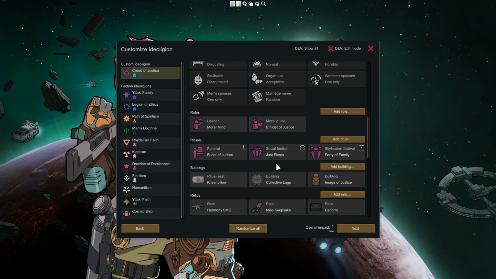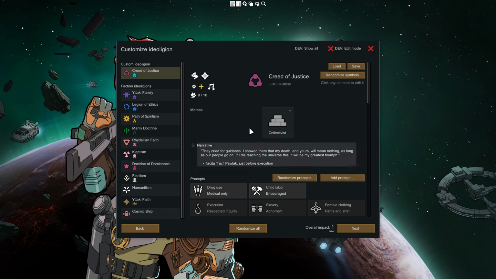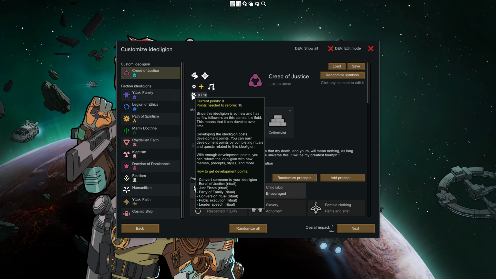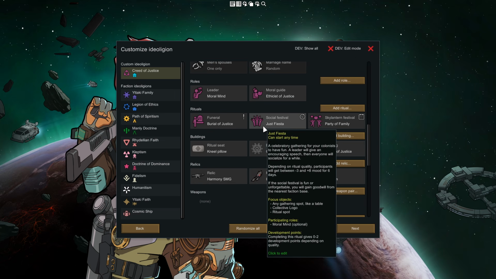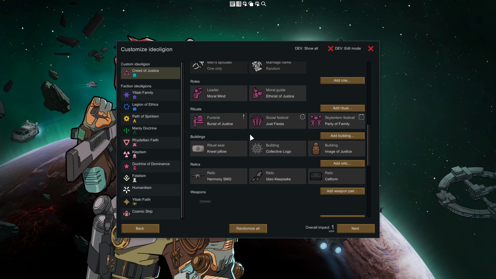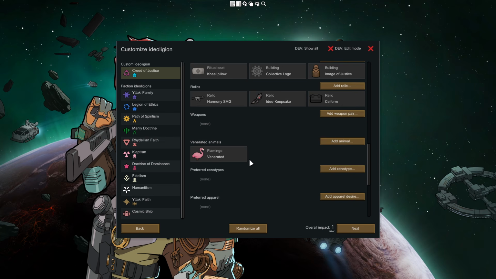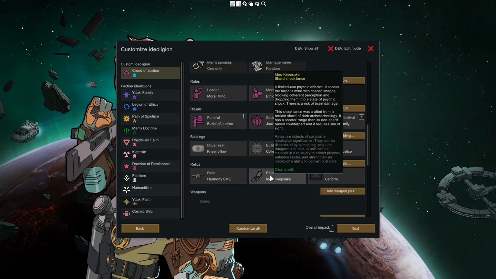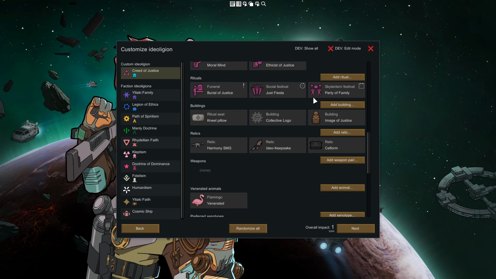The rituals are important because the rituals generate the points that you use to evolve your ideology. Therefore, have a couple of rituals that you want to use on top of the funeral one, because otherwise evolution will take unnecessarily long. When it comes down to buildings and relics and venerated animals, these are all just fluff and things to your own liking. You can configure these however you want to.